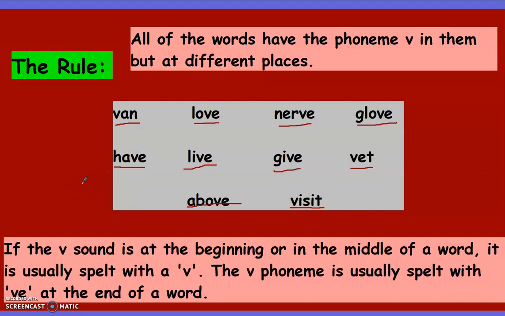So what is the rule behind that? Let's see. If the V sound is at the beginning or in the middle of a word, it is usually spelled with the V. Which sound will come?